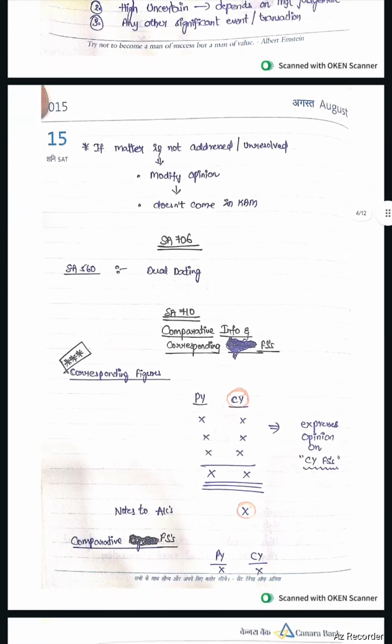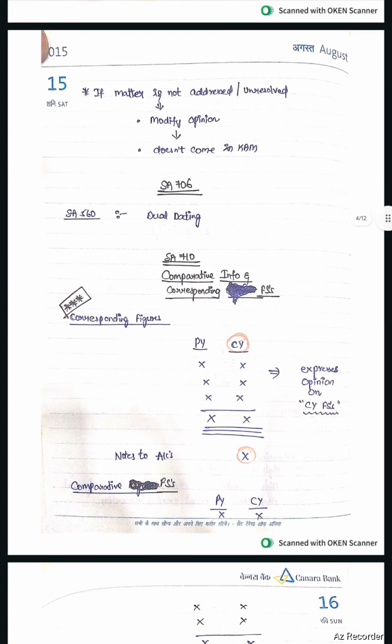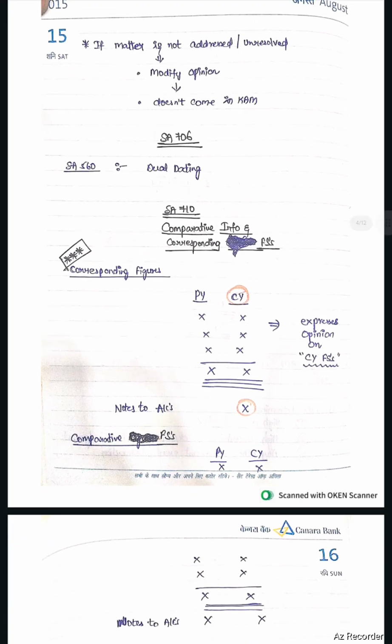If matter is not addressed or unresolved, the opinion need to be modified. It does not come to KAM, key audit matter. It need to be modified. SA 706, SA 560 dual dating concept. In case of dual dating, SA 706 applies.